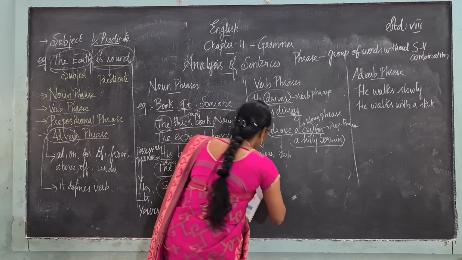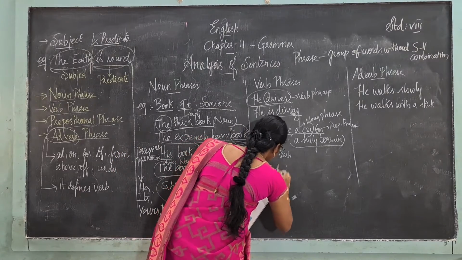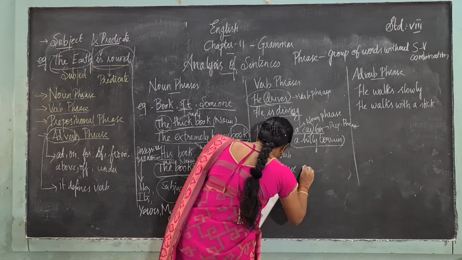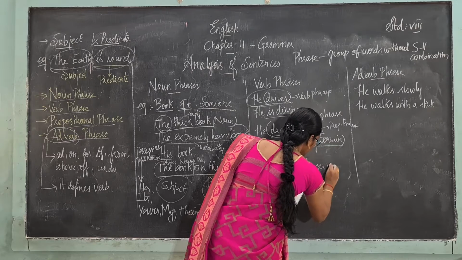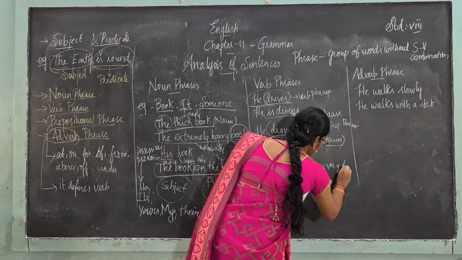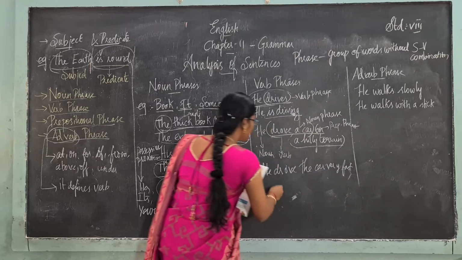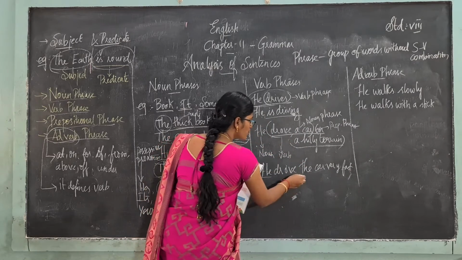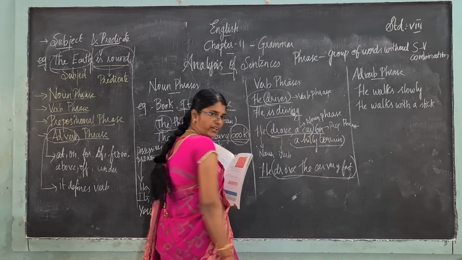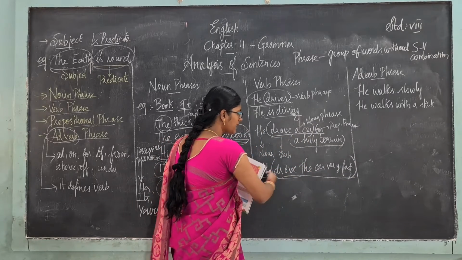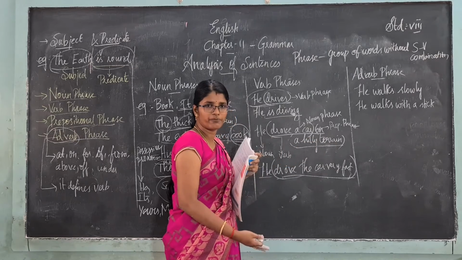The next example, "He drove the car very fast." Here what do we have? He is the noun, drove is the main verb. All these things are called a verb phrase. The rest of the sentence other than the subject is called a verb phrase.